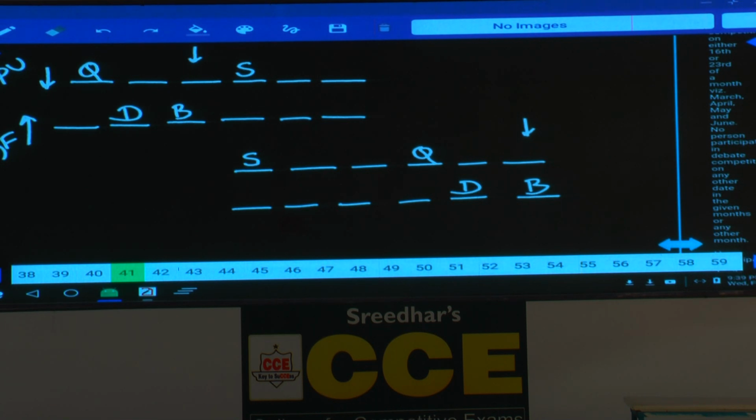The one who is facing S sits second to the left of A. Now here we are talking about this person who is facing A. Now this person is seated second to the left of A, hence A must be at the right extreme in case 1. The one facing S sits second to the left of A, hence A must be here, isn't it? And the one facing A is an immediate neighbor of U. Now the one who is facing A is an immediate neighbor of U, so U must be here, isn't it? Whoever is facing A, that means this person is an immediate neighbor of U.